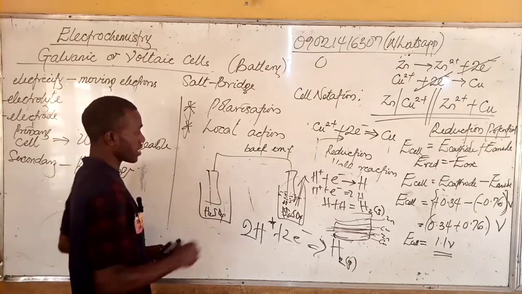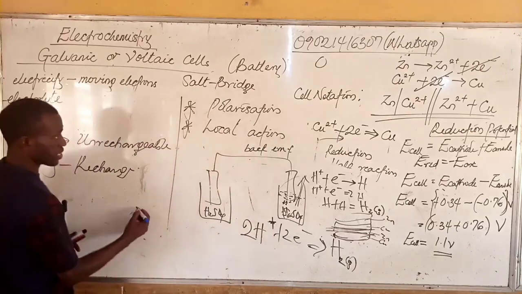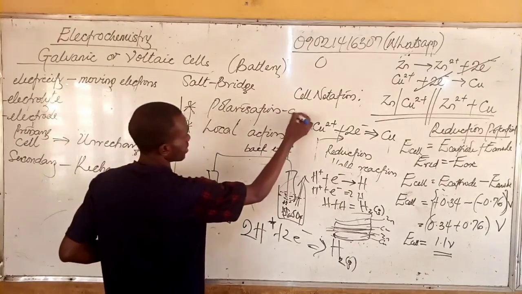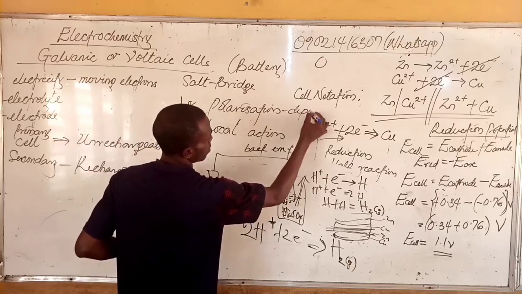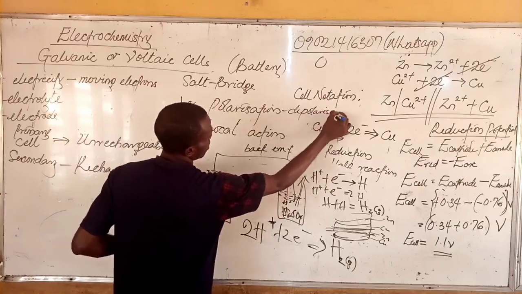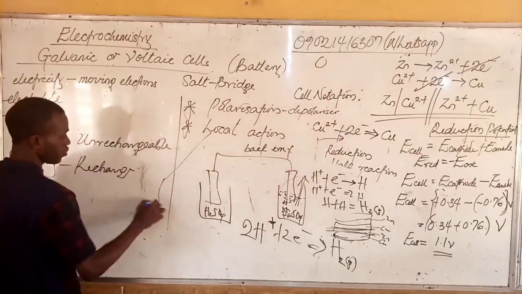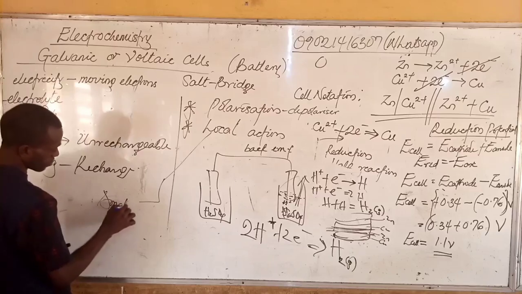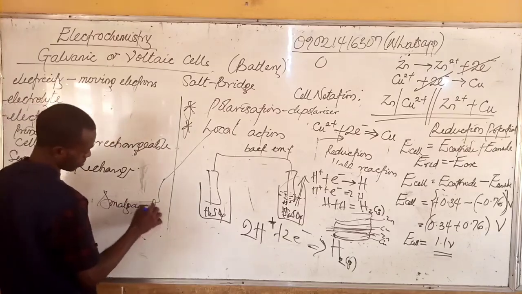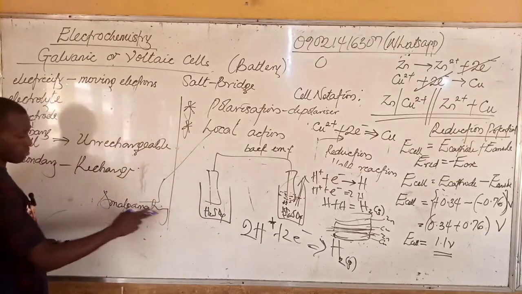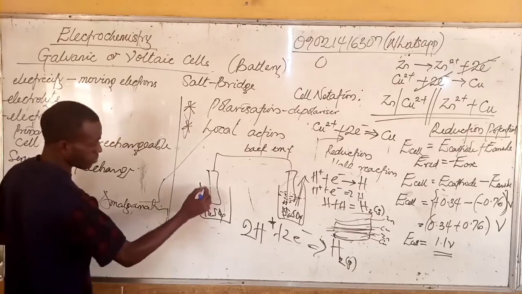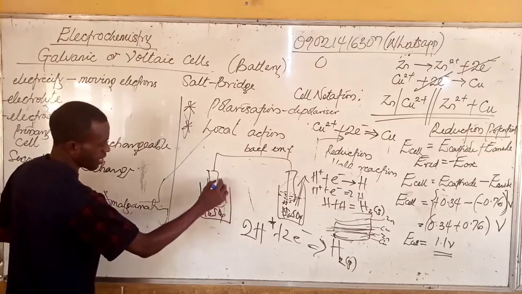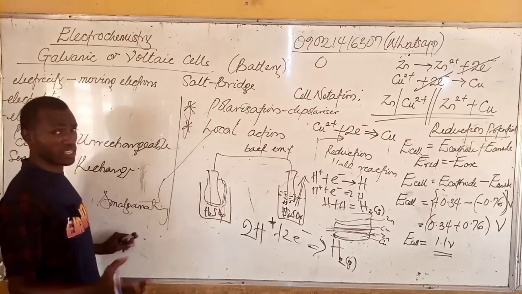One way to correct that is, as I said here, use the depolarizer for polarization. Then for this one, use amalgamation. When you amalgamate, you use mercury or any other metal, but basically they use mercury.